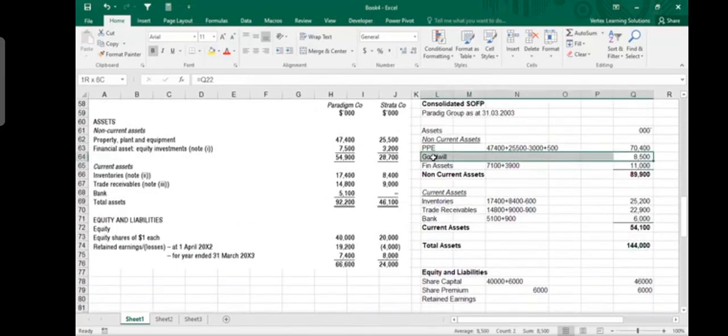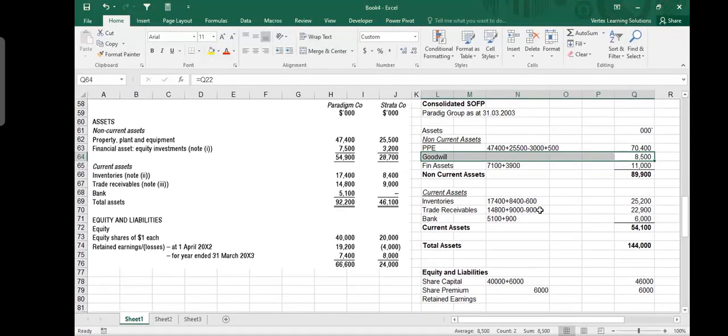If you pay attention here, we did not show our investment. On the asset side, we are not showing the investment. On the credit side, the equity side, we are not showing the share capital. So that share capital and investment, to the extent of equality, 11,000, are cancelling out. The difference 8.5 will be shown as the goodwill.